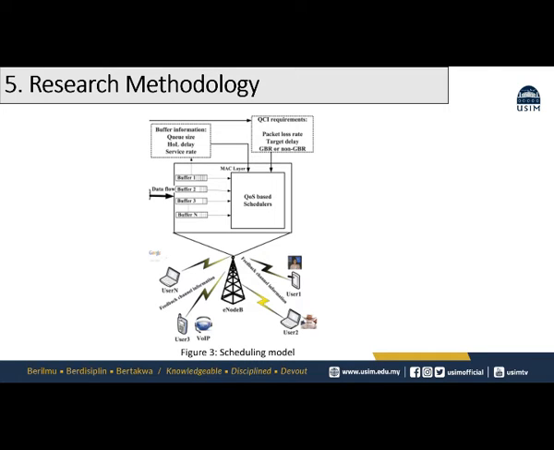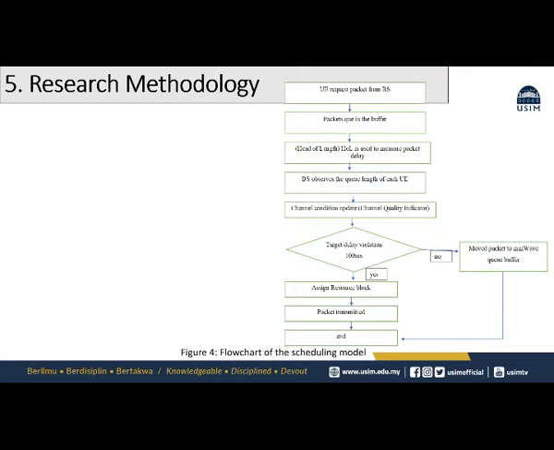So, scheduling rules will use a variety of ways to meet the end user's needs such as target throughput, packet delivery, delay bounds, the packet loss rate, or any combination of these. Next is the flowchart of the scheduling model. It starts when the user equipment requests packets from the base station and the packets queue in the buffer. Next, HOL is used to measure the packet delay and the base station will observe the queue length of each user equipment. Here the channel condition will be updated using the channel quality indicator.